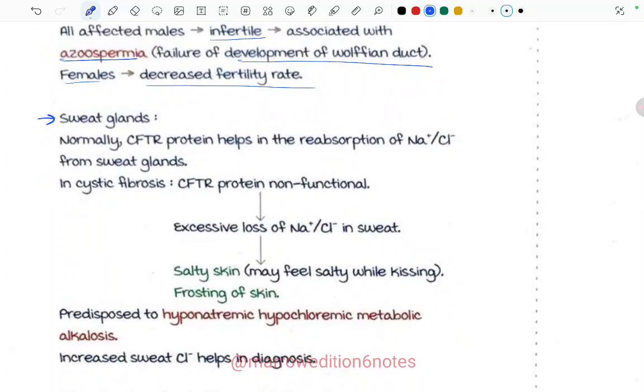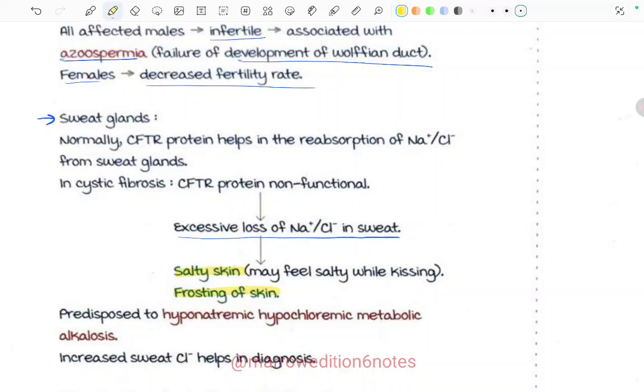But what is happening here in the sweat glands is there is excessive loss of sodium and chloride in the sweat. Fine. And why is this happening? Because the CFTR protein is non-functional, which was responsible for reabsorption of the sodium and chloride from the sweat glands. So there will be salty skin, and frosting over the skin will be seen.